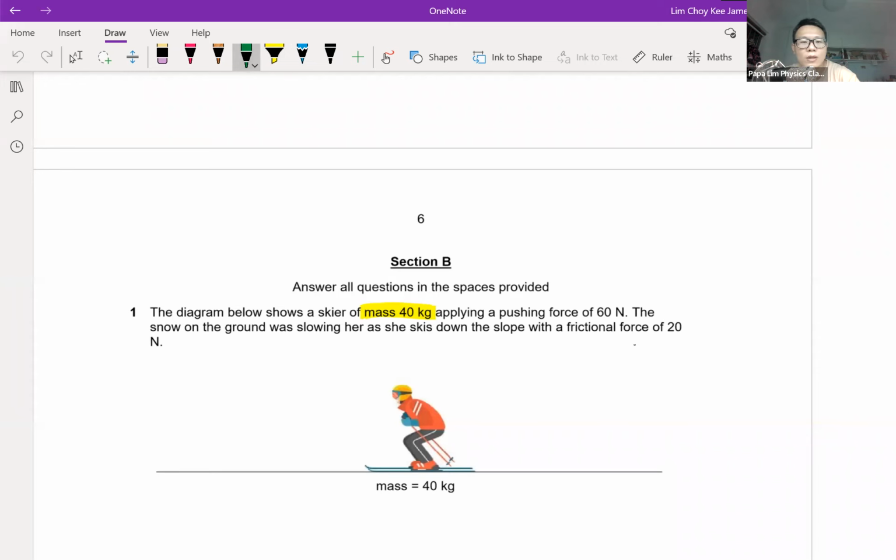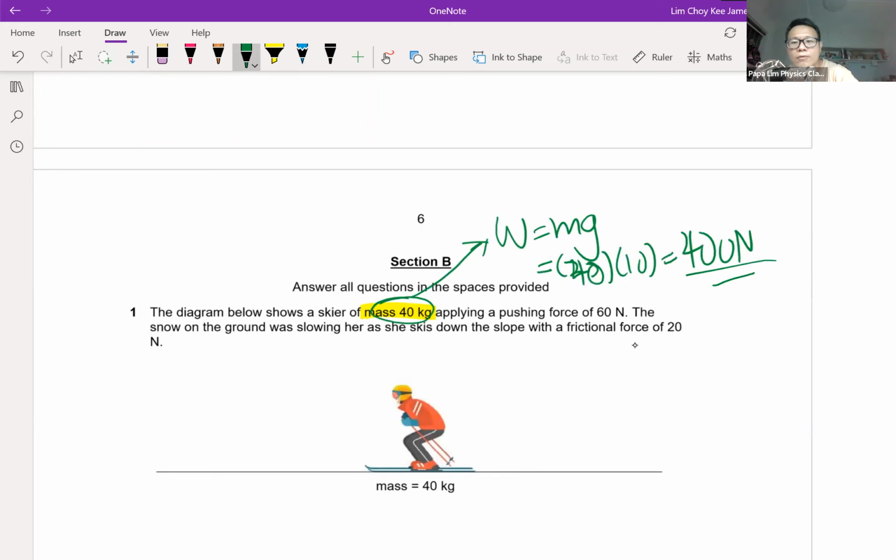Based on the question, there's a 40 kg mass. The moment I give you 40 kg, you must be alert, you must be ready to know that there is actually a weight here. So the weight is mg, which is 40 times 10, which is 400 Newton. Whenever I give you mass, most likely I will need you to convert it to Newton. And there's a pushing force of 60 Newton, and another force on the ground, and there is a frictional force of 20 Newton.